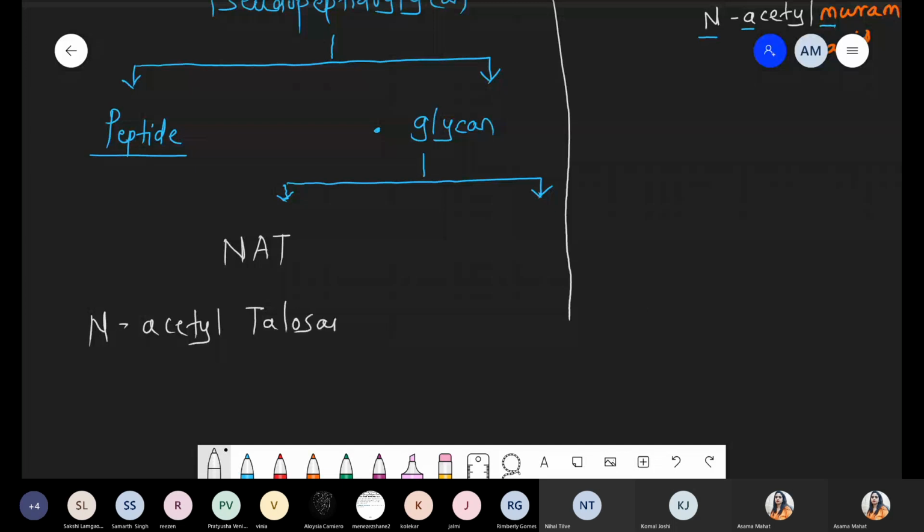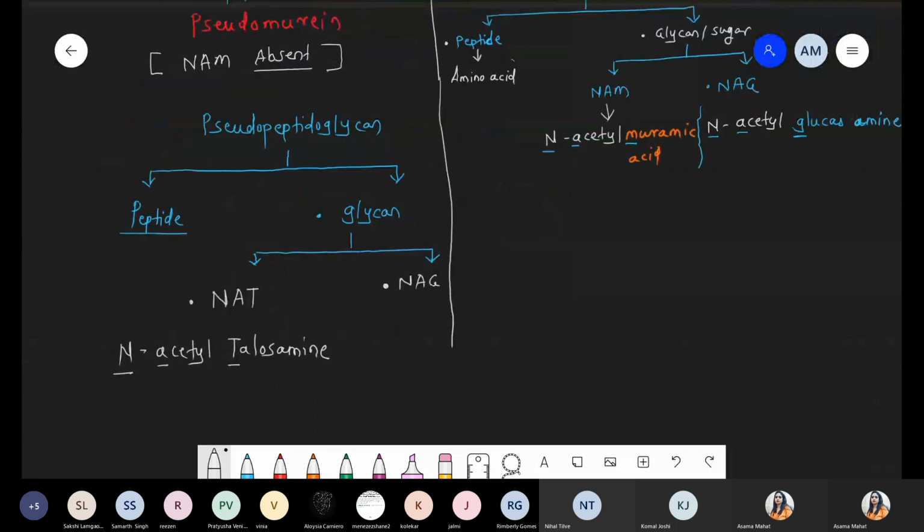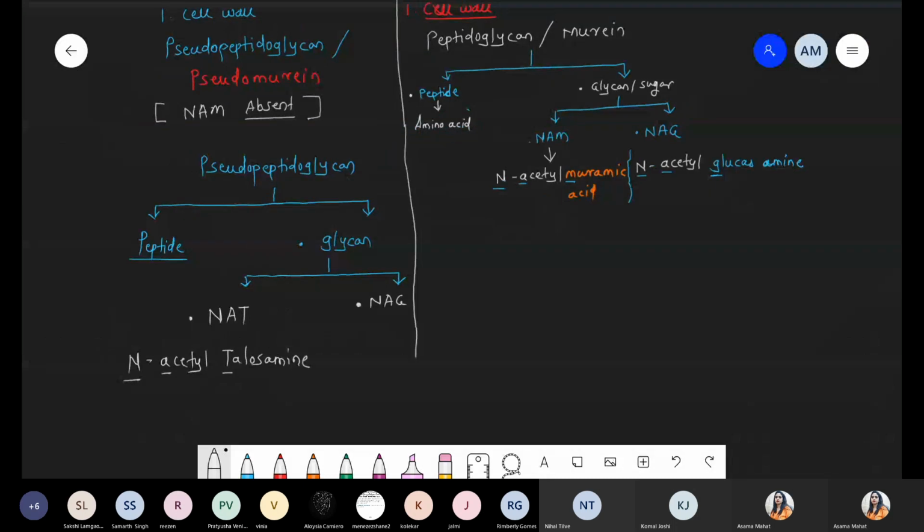N-acetyltalosamine, NAT. Now the second sugar present in the glycan part is the same, that is NAG, N-acetylglucosamine, no change there. So what is exactly the main difference? The cell wall of Archaebacteria is pseudopeptidoglycan, and eubacteria simply peptidoglycan. And where does the change come? The change is the presence of NAT, N-acetyltalosamine, and you have to remember that NAM, N-acetylmuramic acid, is totally absent. Got it?